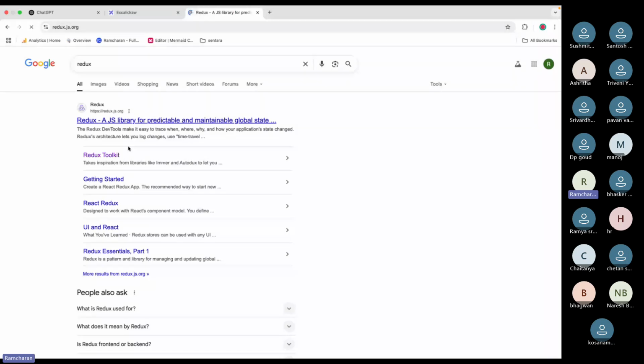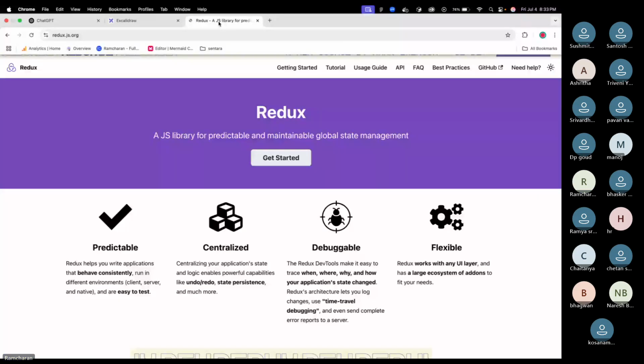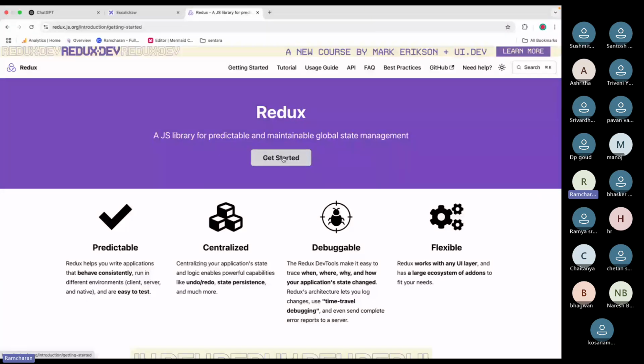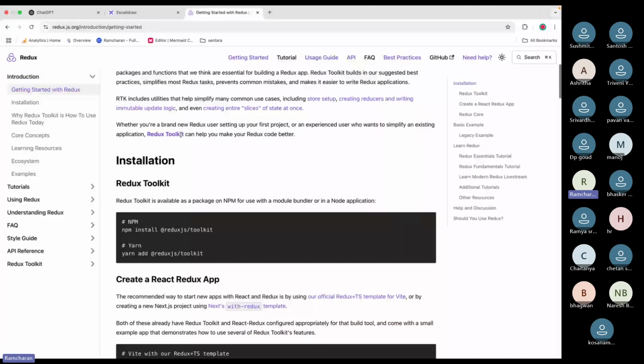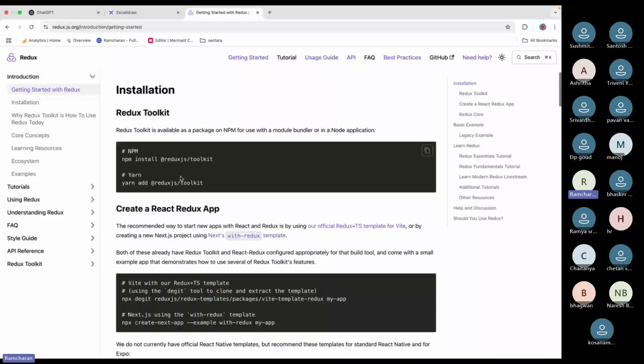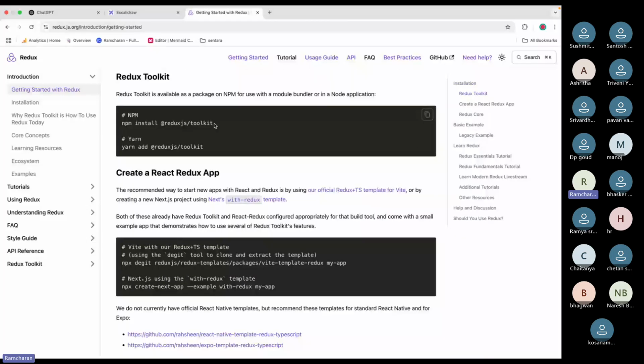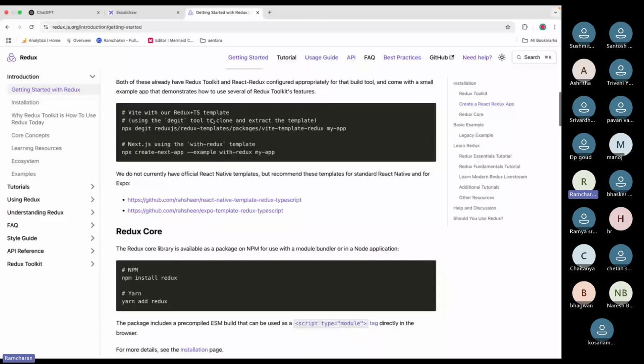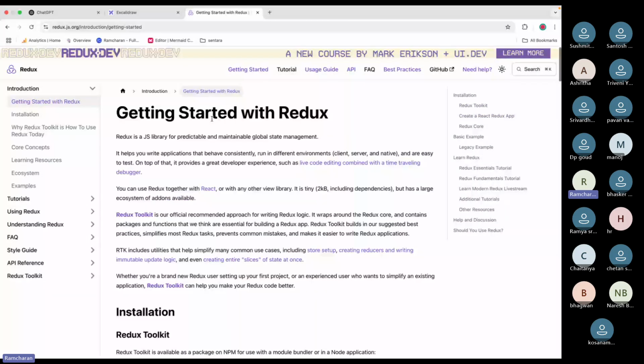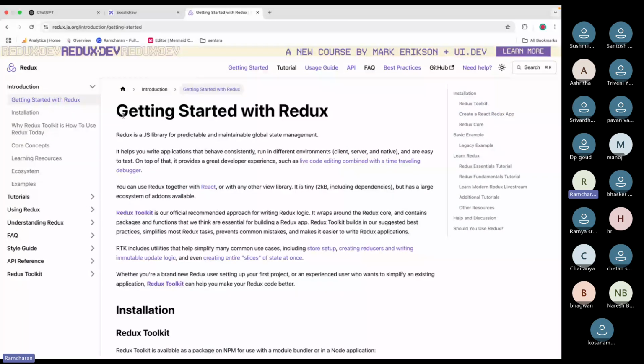For Redux, you have to write a lot of boilerplate code, so that's why they introduced Redux Toolkit. You need not add a lot of code changes or boilerplate code. Everything comes built in. So it is very simple if you use Redux Toolkit.